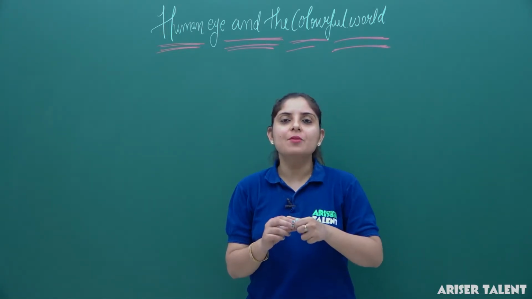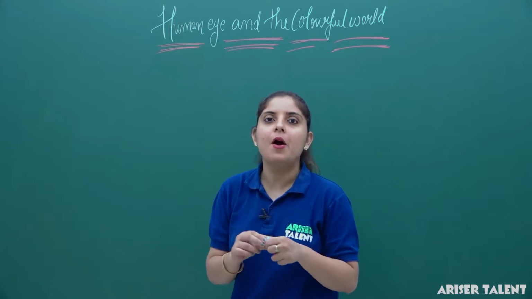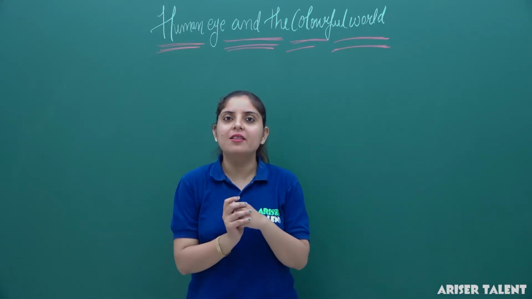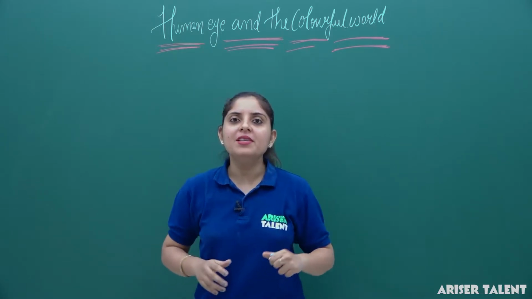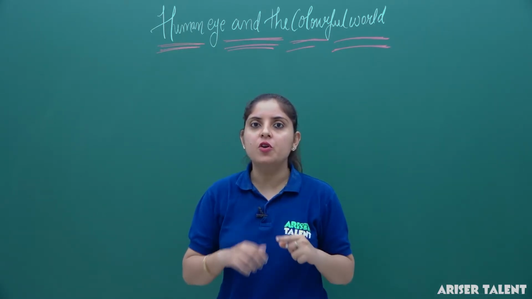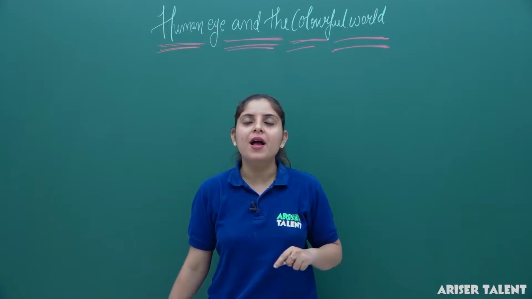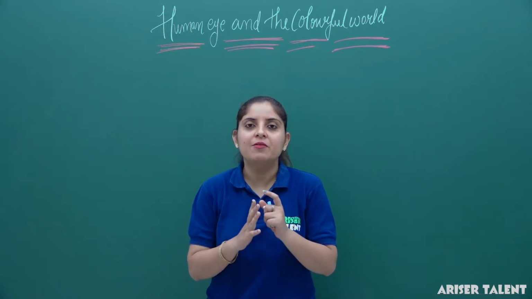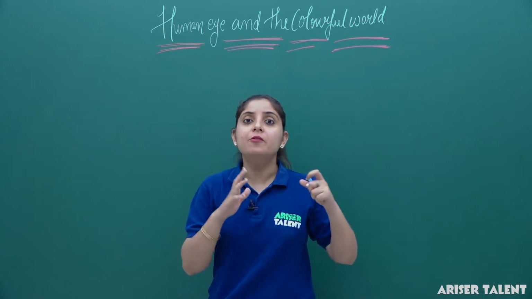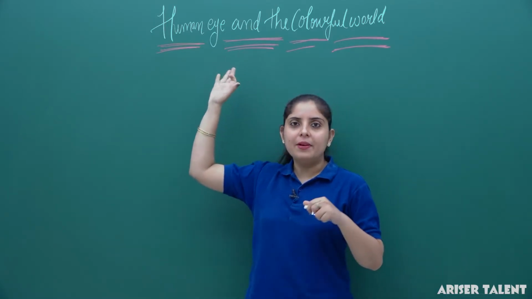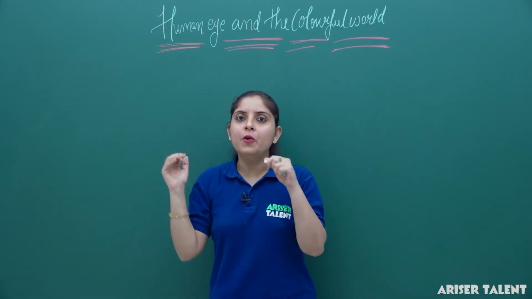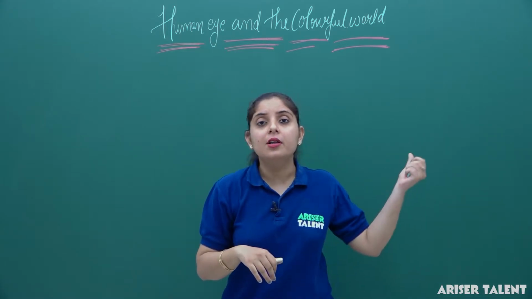So what we were discussing previously, we have a discussion about chapter number 2 of class 10th physics, that is about the human eye and the colorful world. In our previous lecture, we discussed the structure of the eye. We have seen the working of the eye, and in our last lecture, we had a very good discussion about the defects in the eye and their correction. Now, this is the first half of the chapter, that is the human eye. Going with the flow, we are moving to the colorful world.